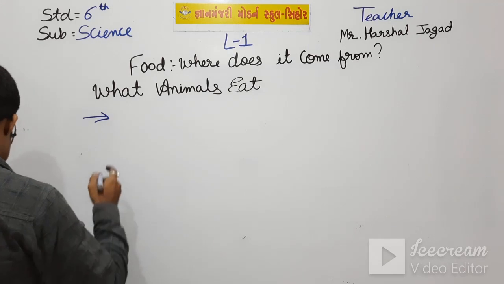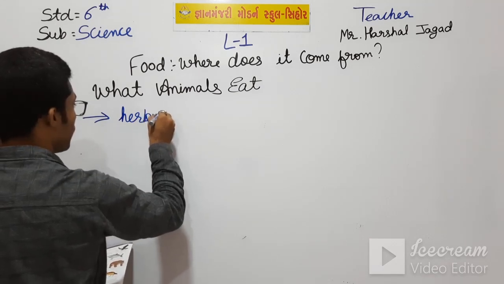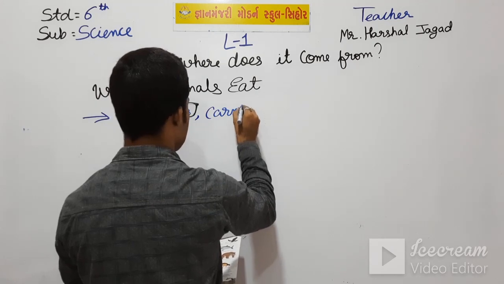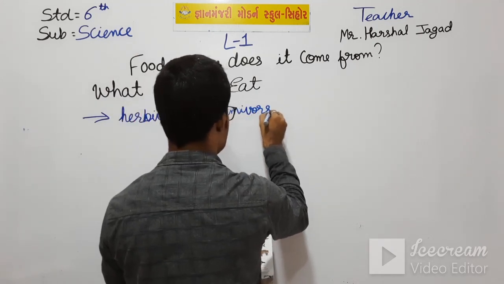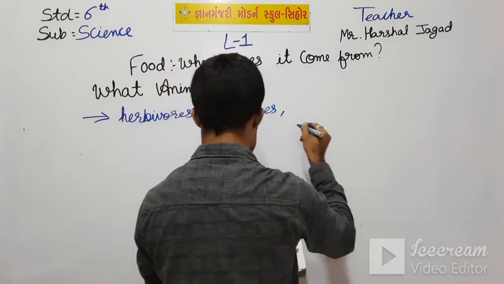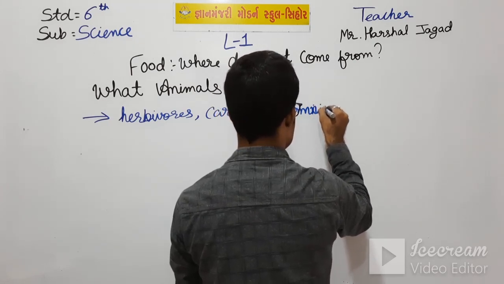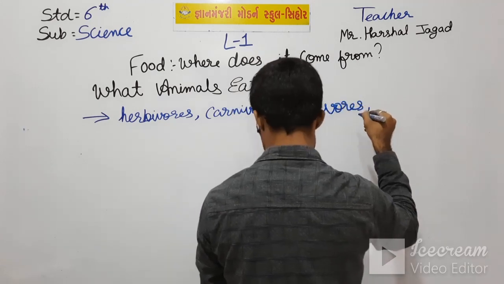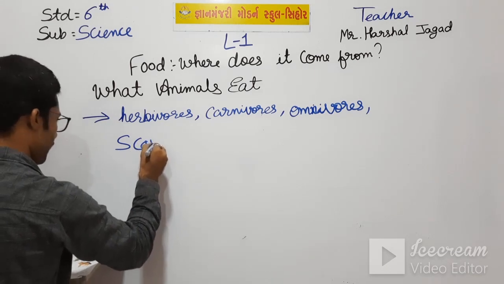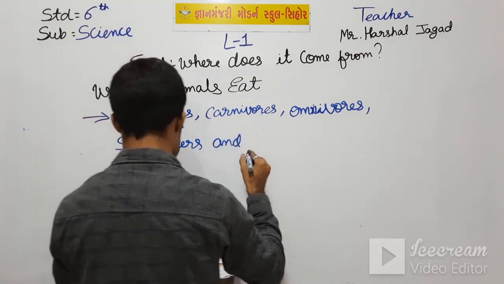So that is herbivorous, carnivorous, omnivorous, next is scavengers and decomposers.